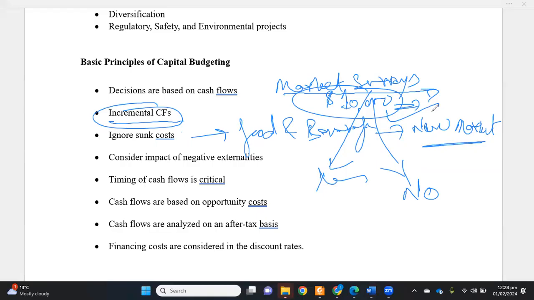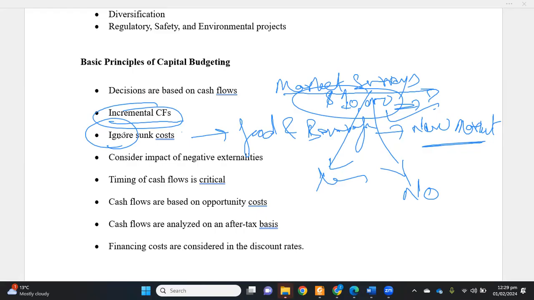So we can classify this cost as a sunk cost for the project, because this is the cost that has to be incurred whether you do the project or reject it. So what do project evaluation principles say about sunk costs? They say to ignore sunk costs. When we later discuss the formulation of the cash flows, we will not include sunk costs in the project cash flows.